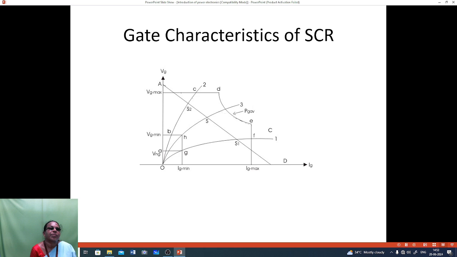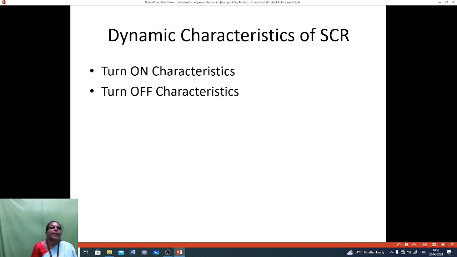Gate characteristics of SCR. Here this is the gate characteristics of SCR. S1, S2 are the points, with curve 1, curve 2 and curve 3. Curve 3 is the dynamic characteristics of SCR. Dynamic characteristics are also transient characteristics. Here two characteristics are there, that is turn on characteristics and turn off characteristics.